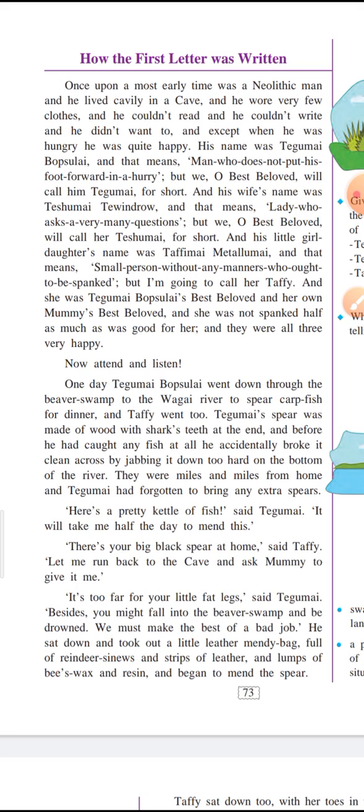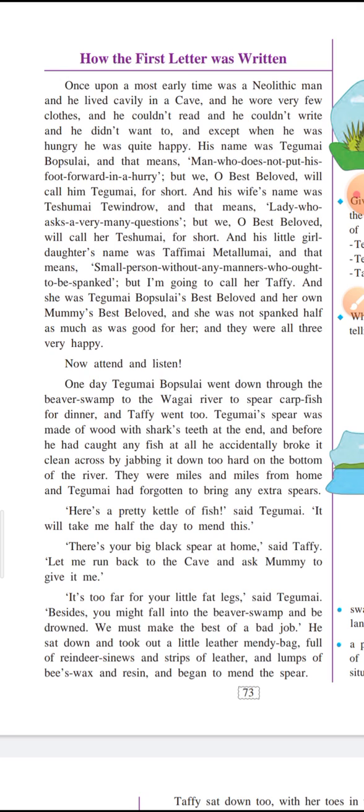And he wore very few clothes, mostly made from animal skin or from leaves, as you all know how men used to live in the earlier age. And he couldn't read, and he couldn't write, and he didn't want to. He was not really interested in reading and writing, because that didn't have any application at that time. It was not considered very important. So you can relate that this story narrates a very ancient time, when men didn't know how to read and write.